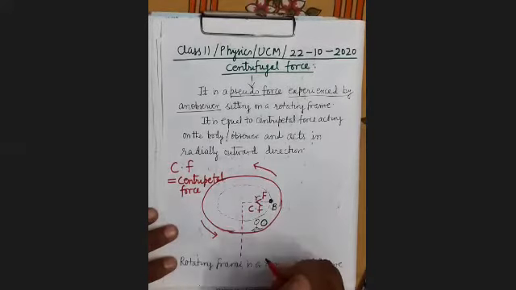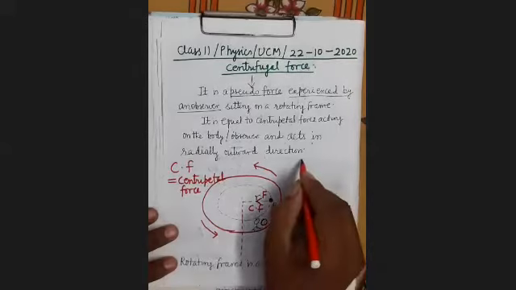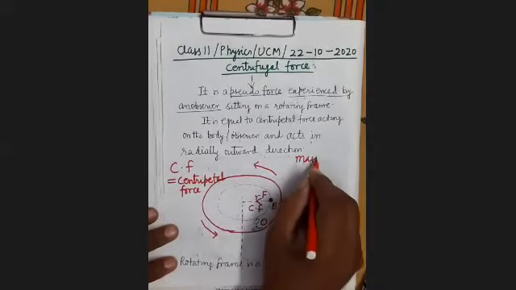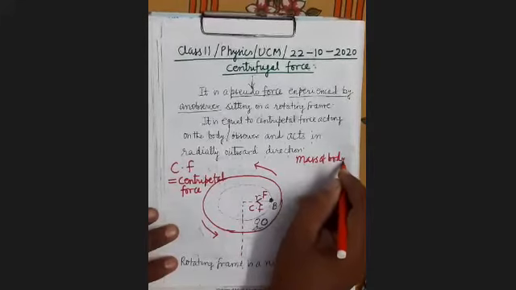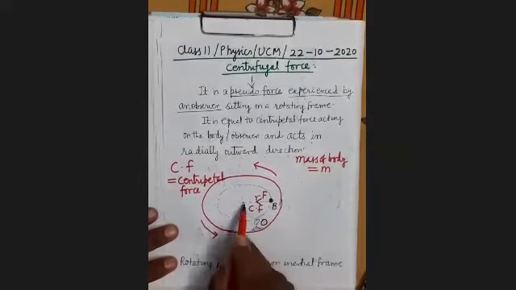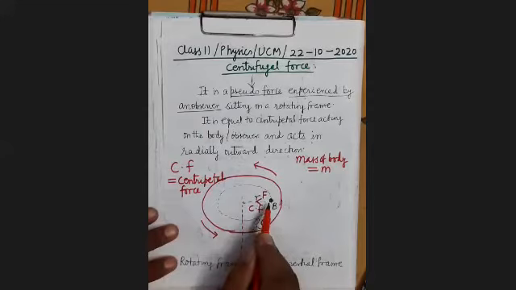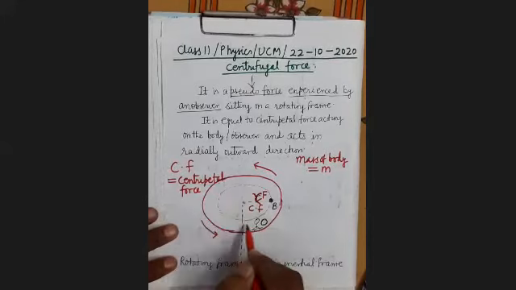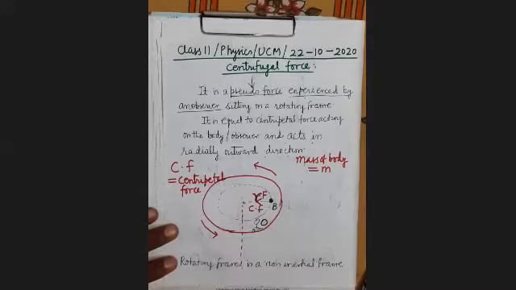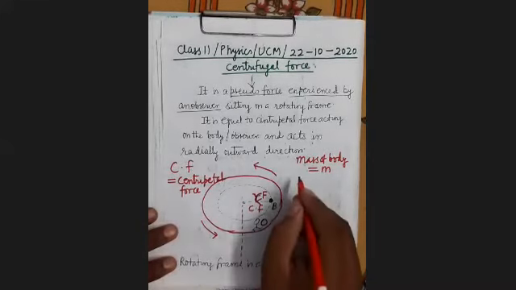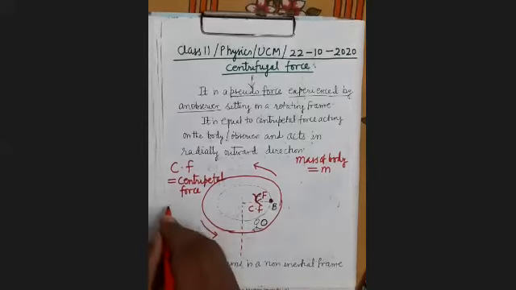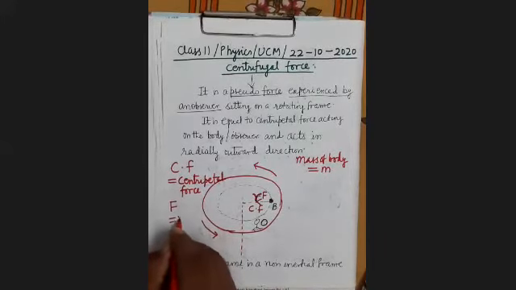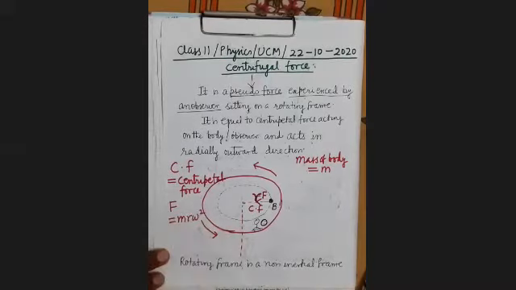If omega is the angular velocity and the mass of the body is m, and it is at a distance r from the axis of rotation, therefore it will describe a circular path of radius r. So what will be the centripetal force here, which we have denoted by F? That will be mr omega square.